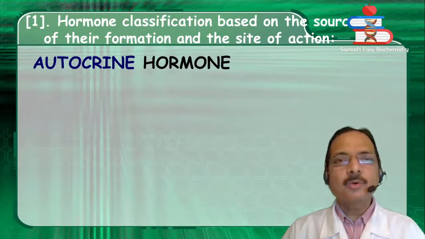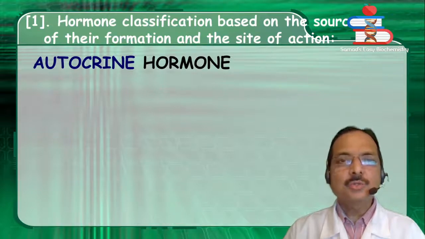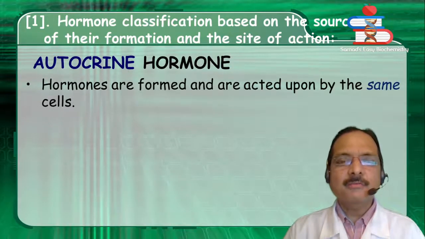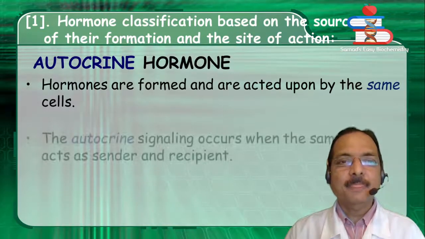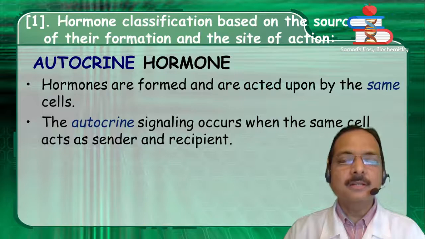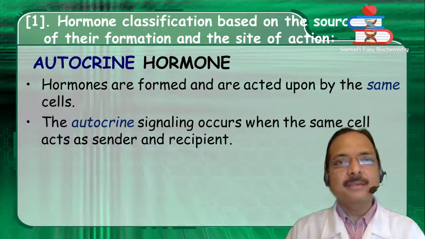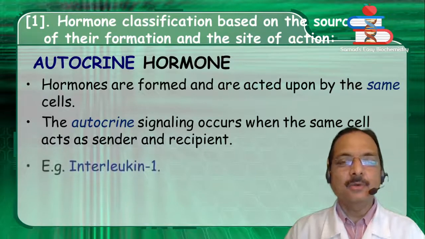First, hormone classification based on the source of formation and the site of action. First in this category is autocrine hormone. Hormones are formed and are acted upon by the same cells. The autocrine signaling occurs when the same cell acts as sender and recipient. Example, interleukin 1.